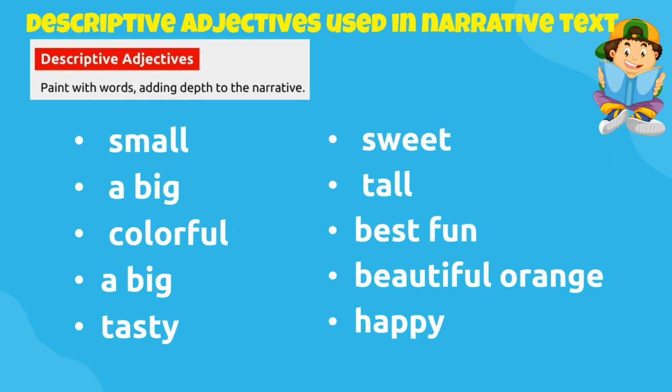So the third feature of the narrative text is that it uses descriptive adjectives. It paints words, adding depth to the narrative. So these are the adjectives used in the story that we have read. Everybody, let's read together. Small, big, colorful, big, tasty, sweet, tall, best, fun, beautiful, orange, happy.